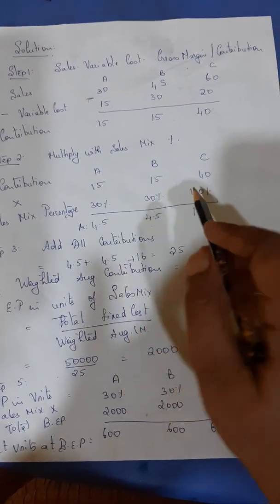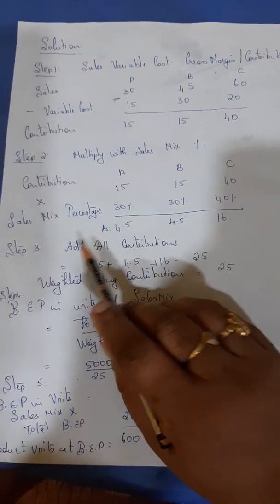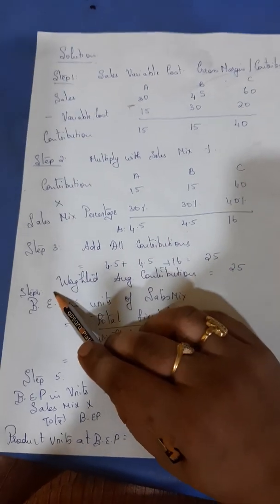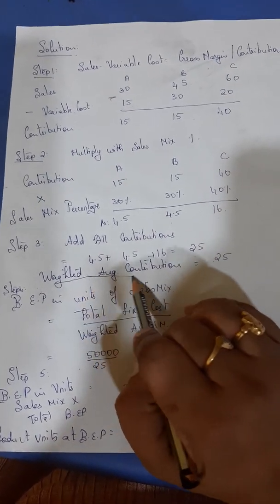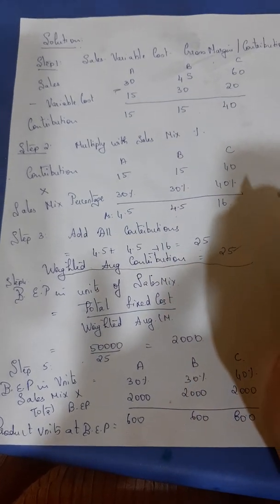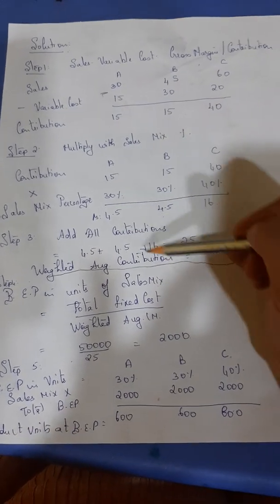Now all the three have to be merged because I have only one fixed expense. So add all the contributions, that is step 3: 4.5, 4.5 plus 16 is 25. This is referred to as the weighted average contribution. Very important. Till here you have arrived. Perfect. What you have done? Sales minus variable cost, then multiplied it and added everything.